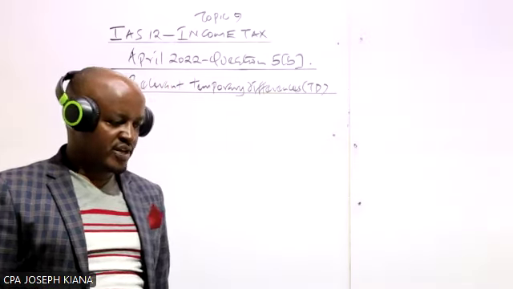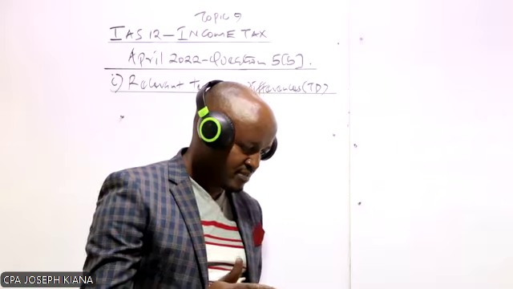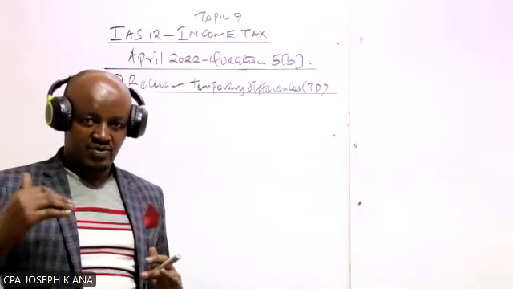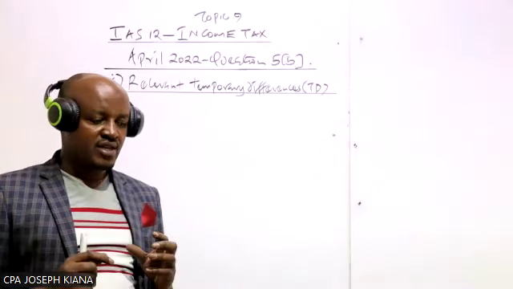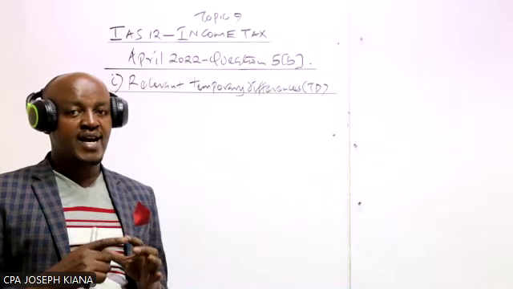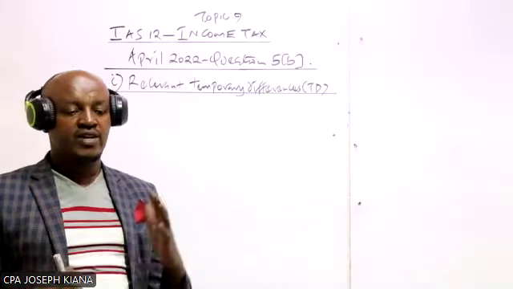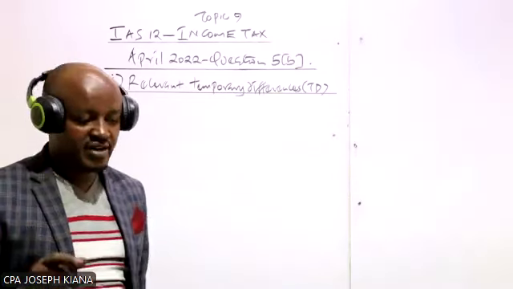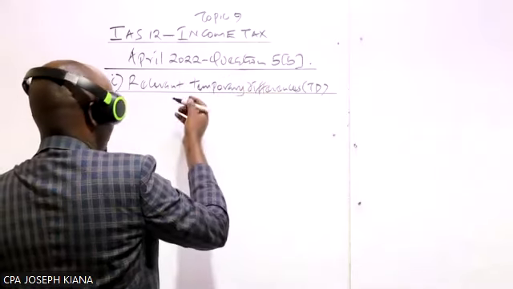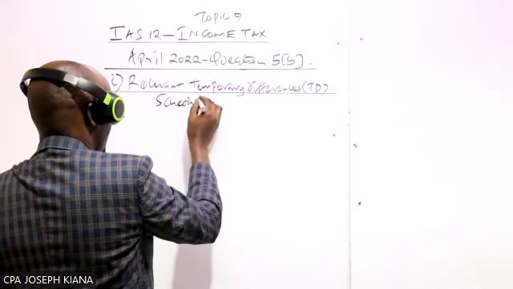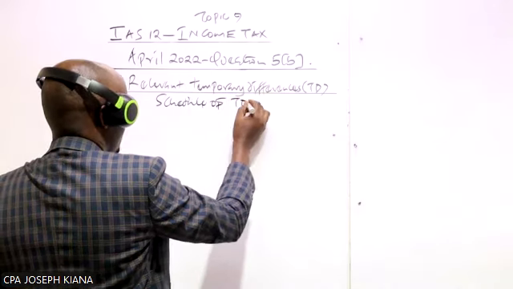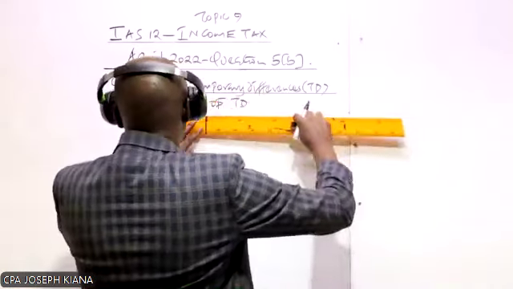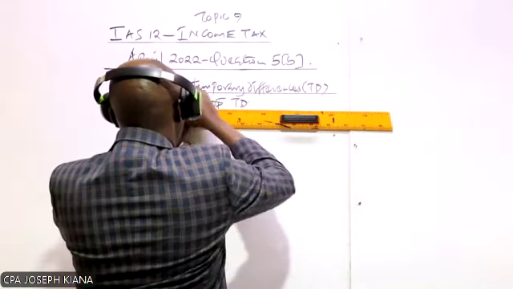Now, if you go through the information we have in note 1, basically up to note number 6, you'll be able to see we are given various items of asset and liabilities. We're also given various information which will help us in terms of computing the tax base and the carrying amount. So once we determine those two values, carrying amount and tax base, what do we need to do to get the difference? This is now the temporary difference. And therefore, for us to compute this temporary difference, generally what we do is that we prepare something called a table of temporary differences.